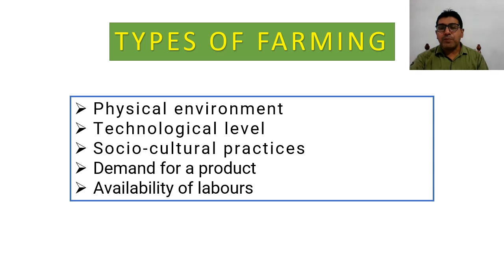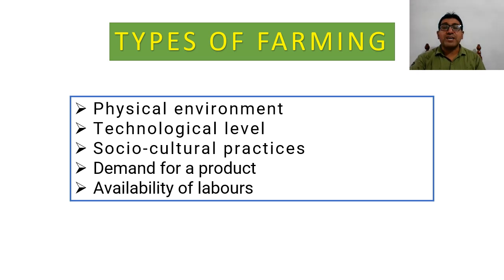Later in the coming slides we will discuss it, but usually a question can be asked: what are the factors responsible for the variation in farming, or why are there different types of farming?